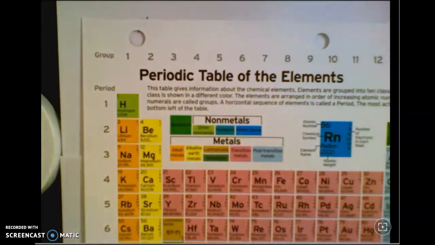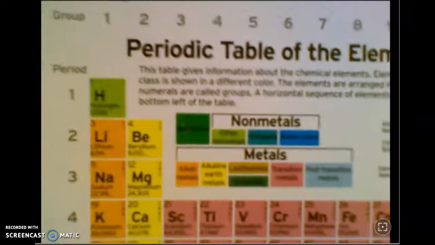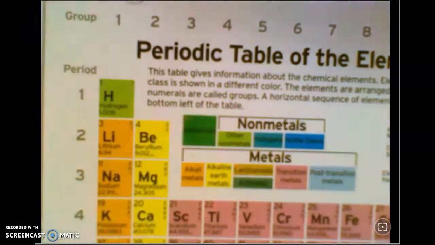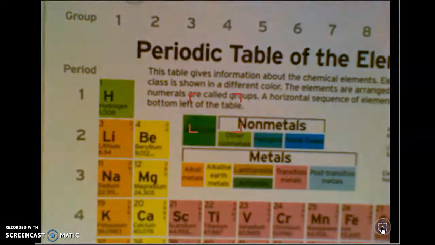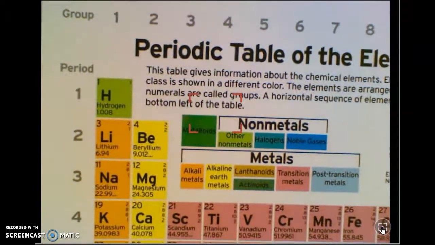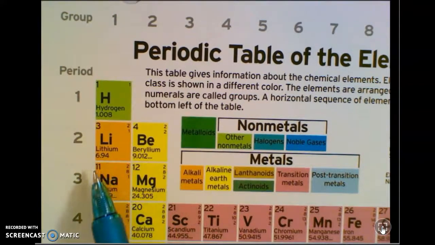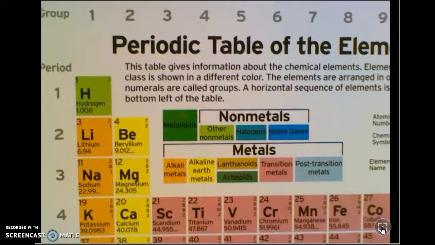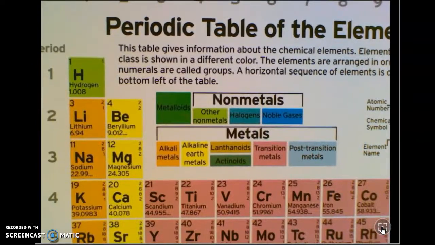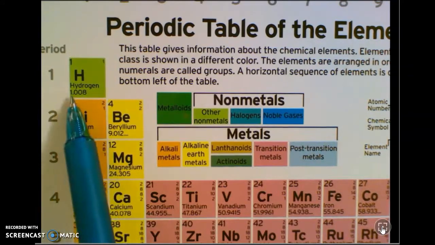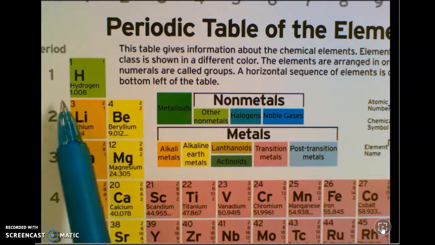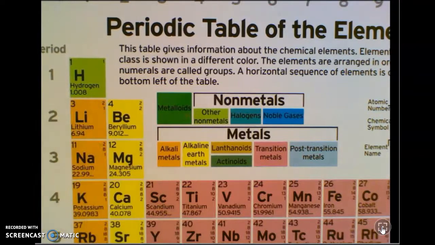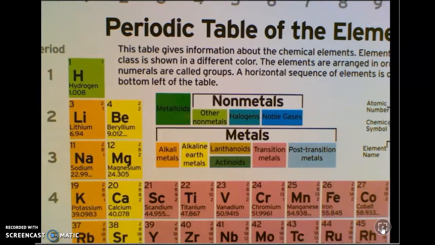If you look at some of these here, maybe I can zoom in a little bit. Let's see if we can focus that a little bit better. Most of these atomic masses are fractional. And we talked about why that is. It has to do with those being the average atomic mass. Very important. For us, it's fine if you want to round these numbers to 2 decimal places. For hydrogen, I would call that 1.01. That's just going to save you a little bit of time punching in numbers and calculating. But be sure that you round up when you need to round up because it will make a difference.